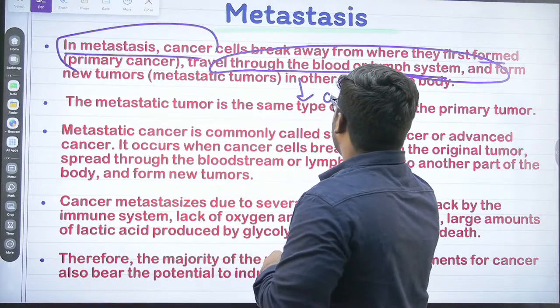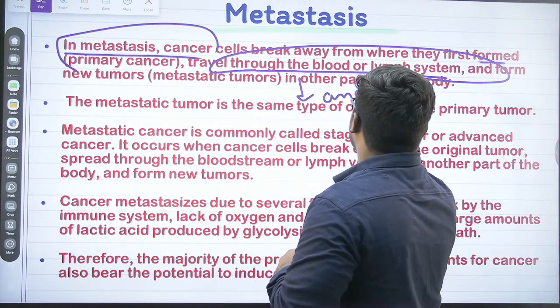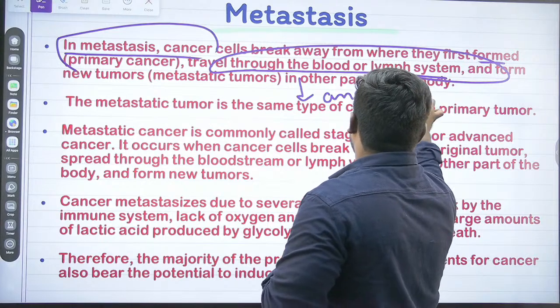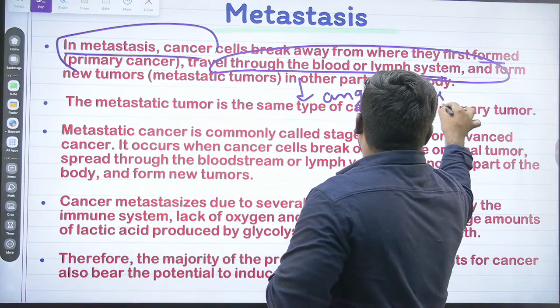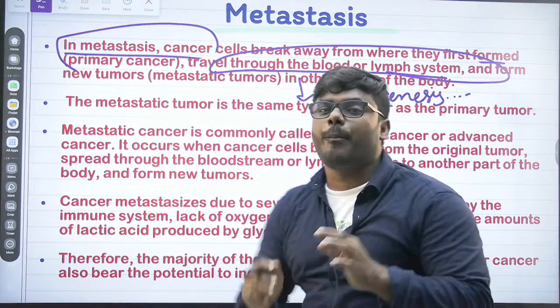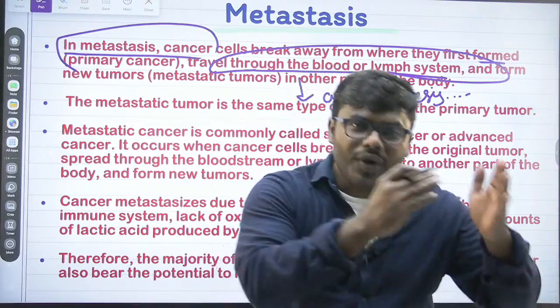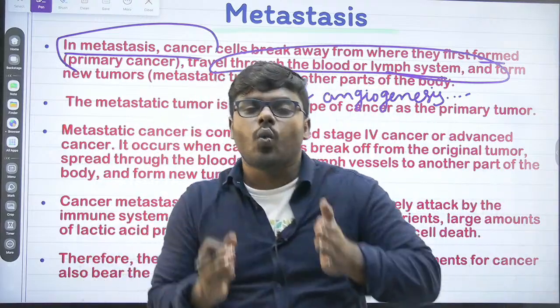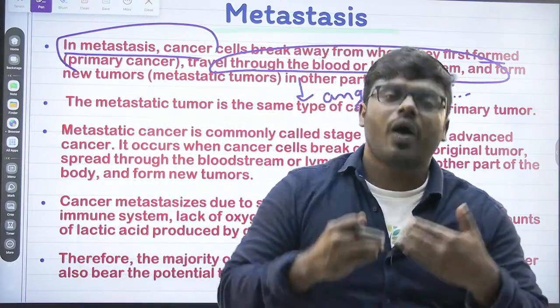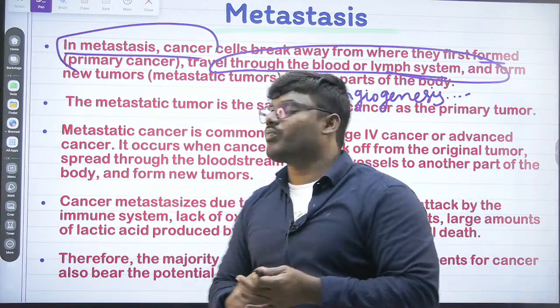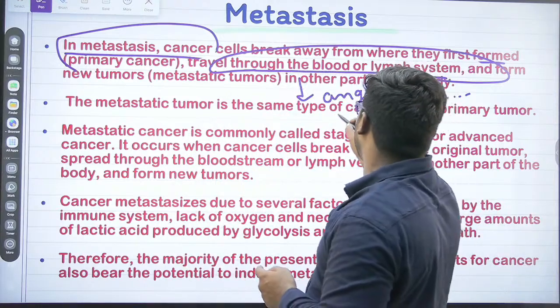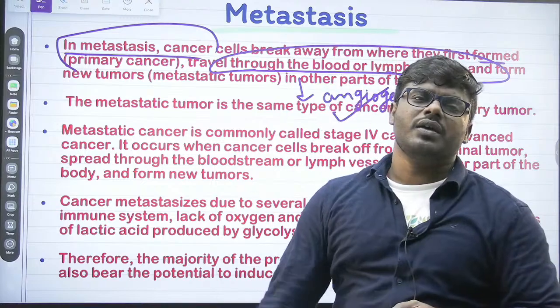We call it angiogenesis. Angiogenesis is the process of moving the cancer cell from one area to another area via blood vessels or a lymphatic system. That's what we exactly call this particular metastasis.